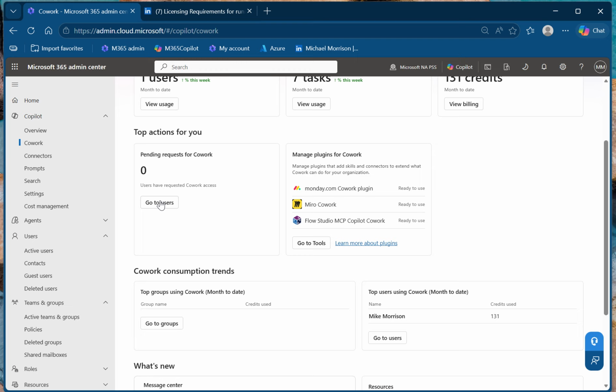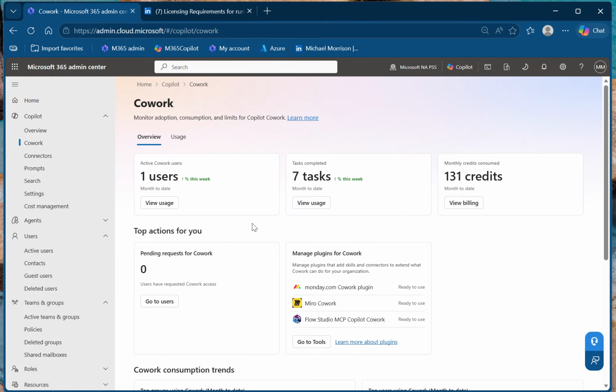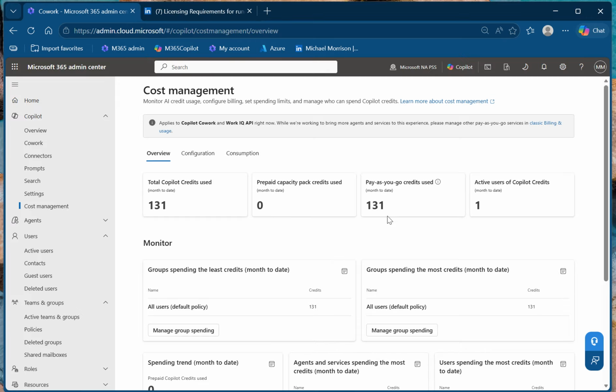And then we can just add them to a policy or create a new policy. In this case, I have a policy that I created yesterday, and a lot of these dashboards weren't visible then. So I'm just showing what we have now compared to what was going on. If I look at billing, I've got 131 credits to date so far. That's today. It wasn't pulling this stuff in yesterday.